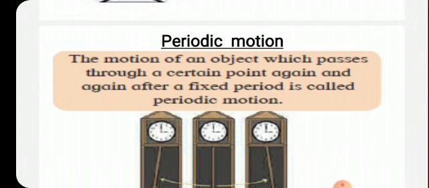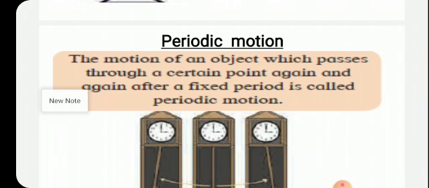What is periodic motion? The motion of an object which passes through a certain point again and again after a fixed period is called periodic motion. For example, the hands of a clock.